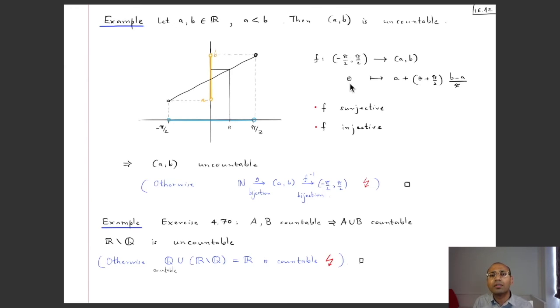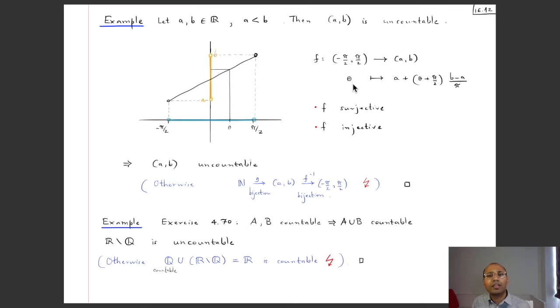For example, you can just draw this interval, minus pi by 2 to pi by 2, here and draw the interval AB over here, and the bijection can be produced by just taking this point and this point and joining them by a straight line, and taking this linear function which will map a theta which is in this interval to a corresponding point in this interval.